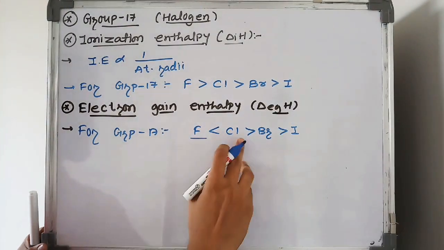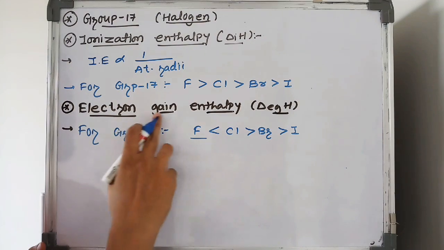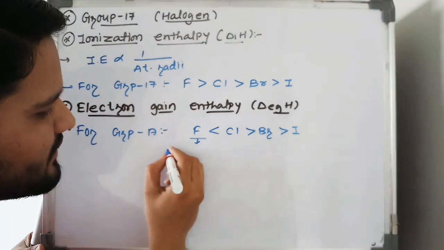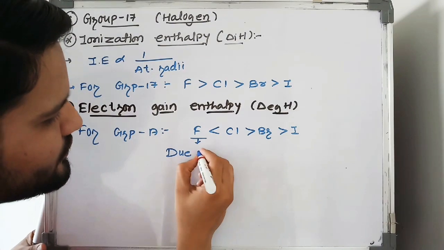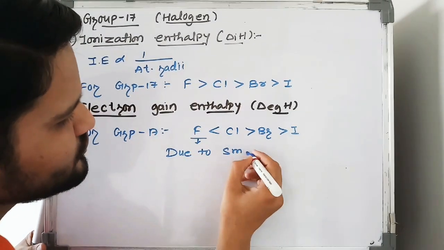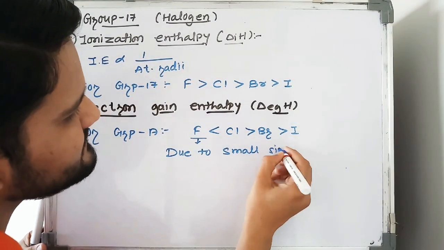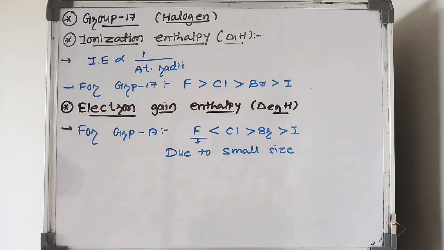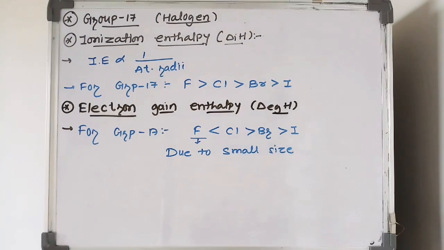Okay, so why does the electron gain enthalpy increase from fluorine to chlorine? Simple, due to the small size of fluorine. Student, remember this point: due to the small size of fluorine, it shows a completely inward trend.